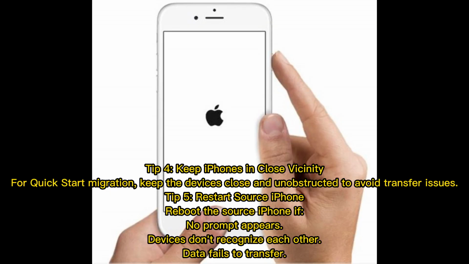Tip 4. Keep iPhones in close vicinity. For Quick Start migration, keep the devices close and unobstructed to avoid transfer issues. Tip 5. Restart source iPhone. Reboot the source iPhone if no prompt appears, devices don't recognize each other, or data fails to transfer.